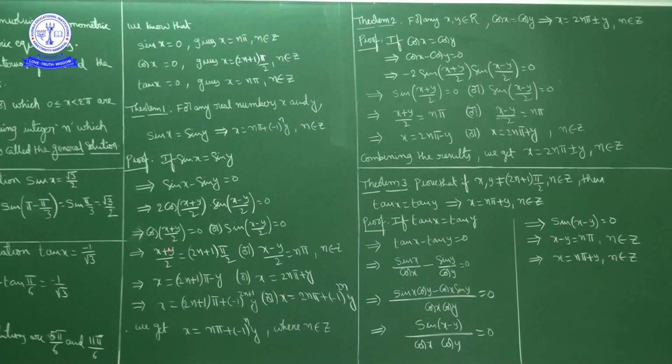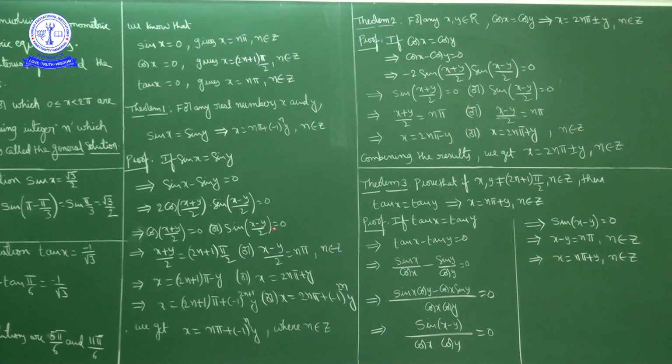Both sides 2 cancel, and writing y on this side, we get x equals (2n plus 1) into pi minus y, an odd multiple of pi minus y. This is one condition.